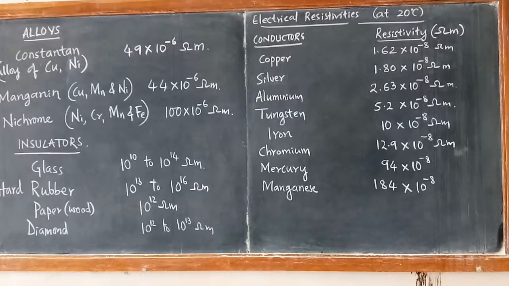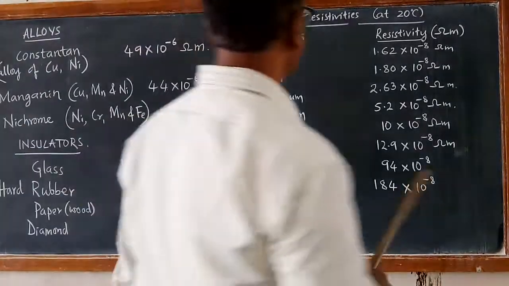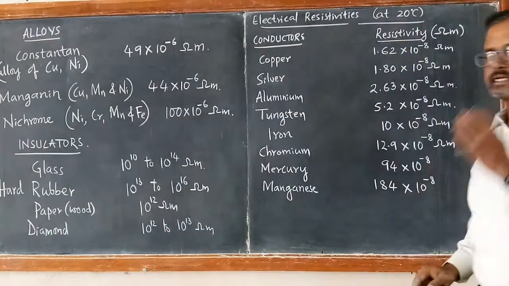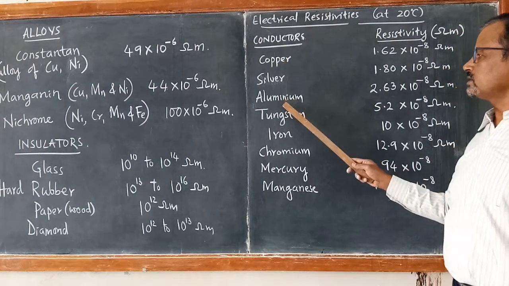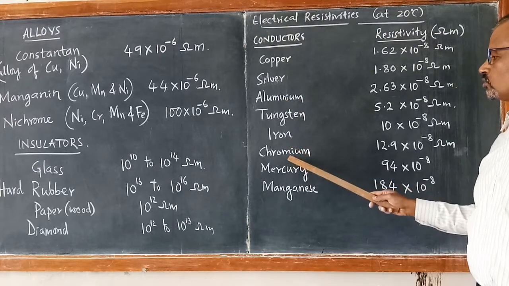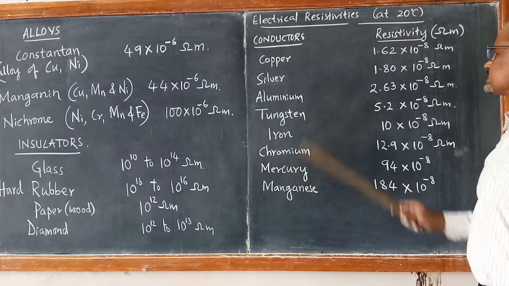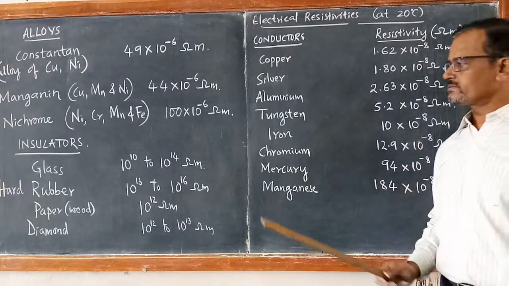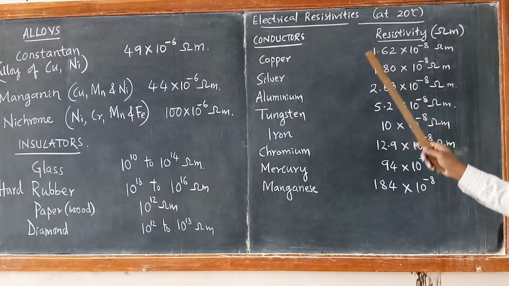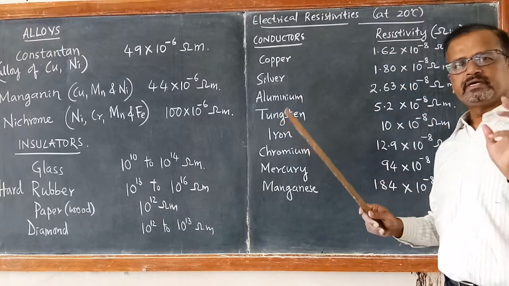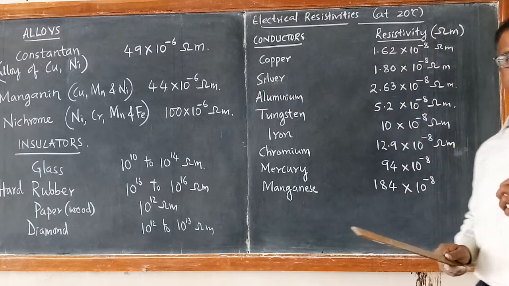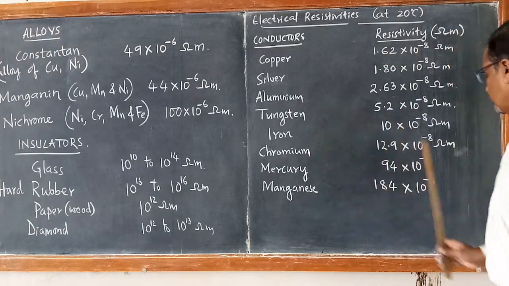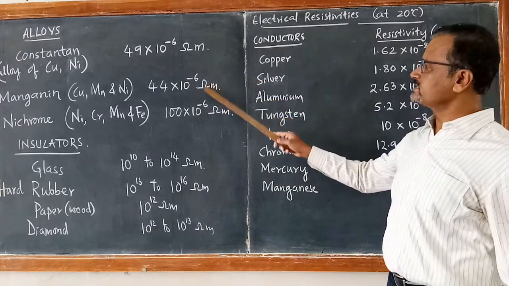Okay, now let us look at some of the examples of electrical resistivities of conductors like copper, silver, aluminium, tungsten, iron, chromium, mercury, manganese. These are all good conductors because they have very small values of electrical resistivities, of the order of 10 raised to minus 8 ohm meter to about 10 to the power of minus 6 ohm meter.